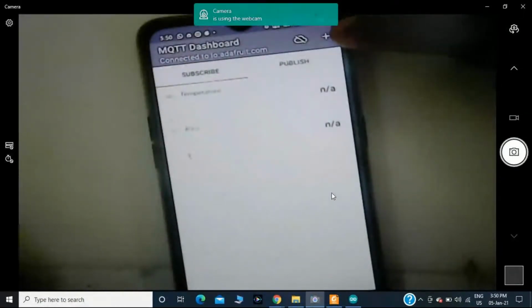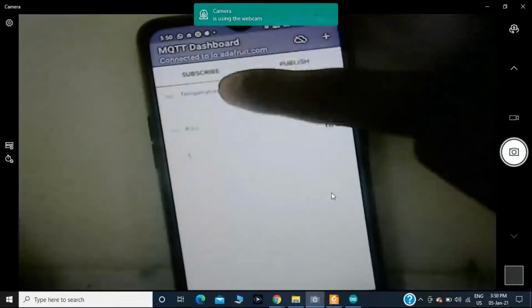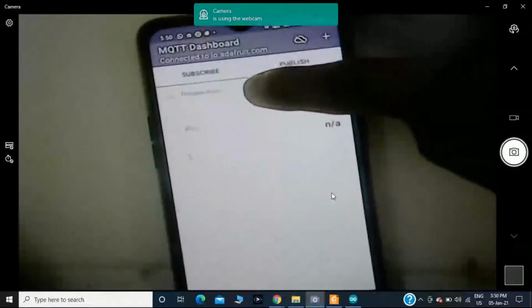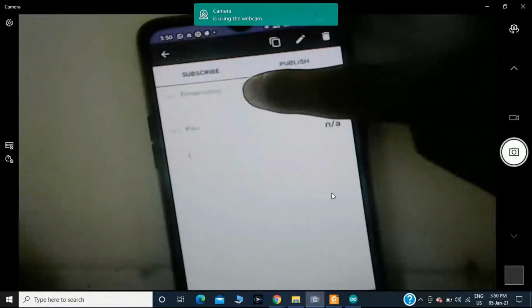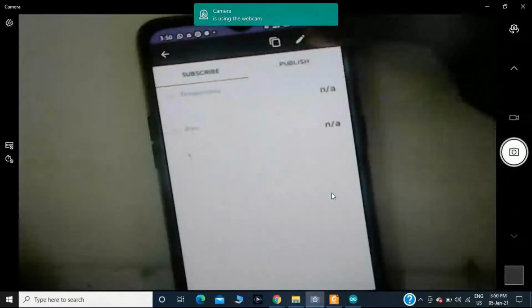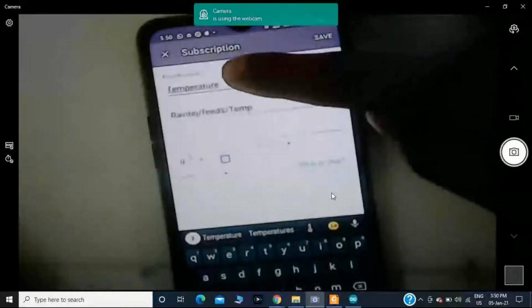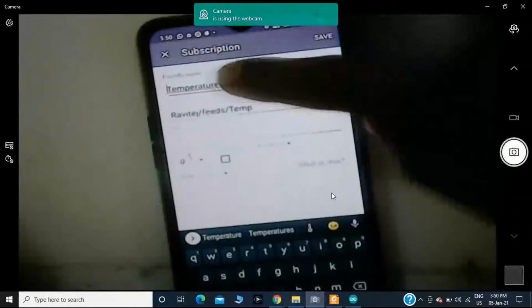In my case, I have created two values, one with respect to temperature. First, I am clicking on this one. By long press, please long press it. You will get three options. One is delete, the second one is edit, then afterwards you will have copy. Edit. In the friendly name, I have provided temperature, and I have provided the topic.